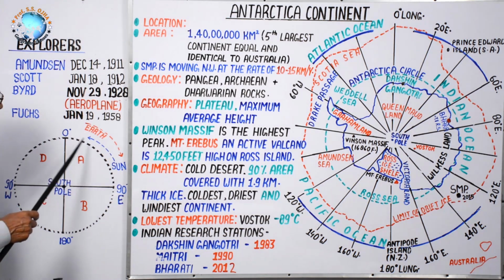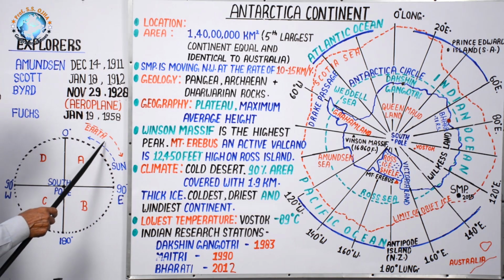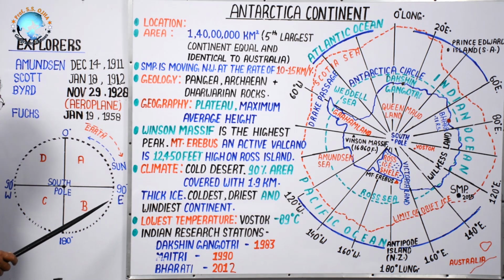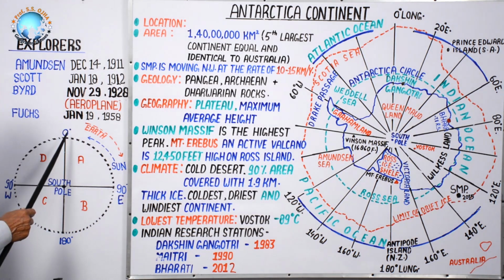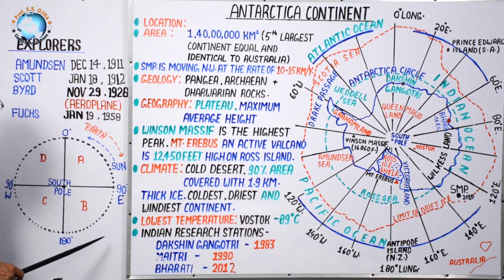But in books it is written that Earth rotates or moves on its axis anticlockwise. But here it is not anticlockwise. Because in a clock, the needle starts from 12 and moves 1, 2, 3, 4 this way. It means this is clockwise.